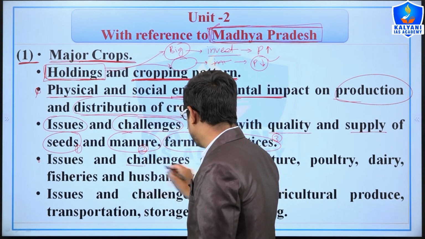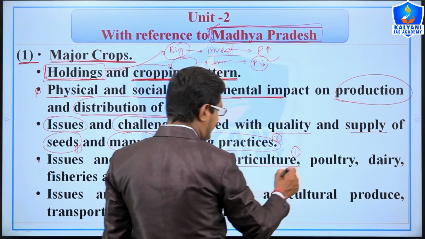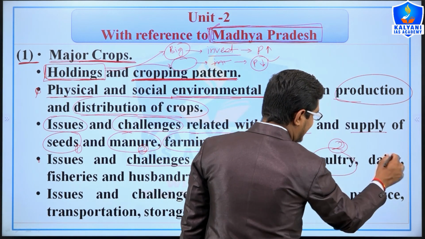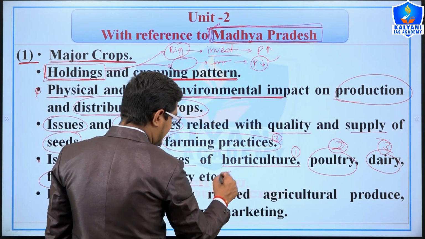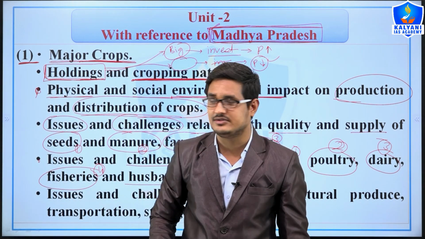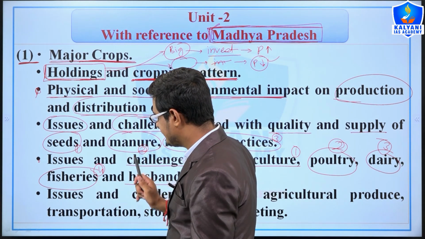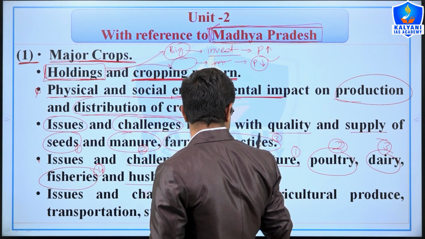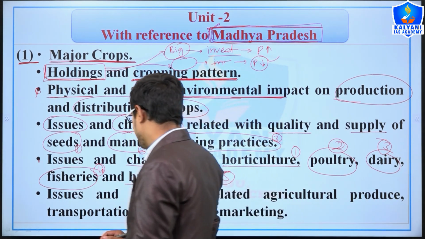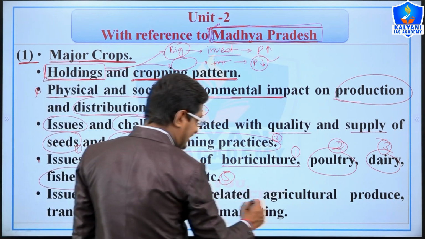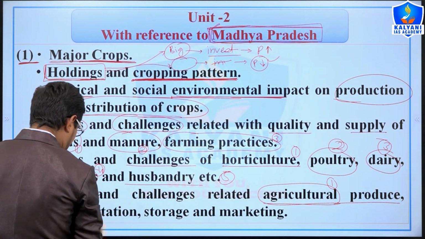Next, issues and challenges of horticulture. First you need to understand the issues and challenges of horticulture, then poultry, then dairy, after that fisheries and husbandry. So you can understand the topic is very broad, because it contains 5 subtopics: issues and challenges of horticulture, second poultry, dairy, fisheries and husbandry, right? In the same way, we will study issues and challenges related to agriculture, first agricultural produce, second transportation.